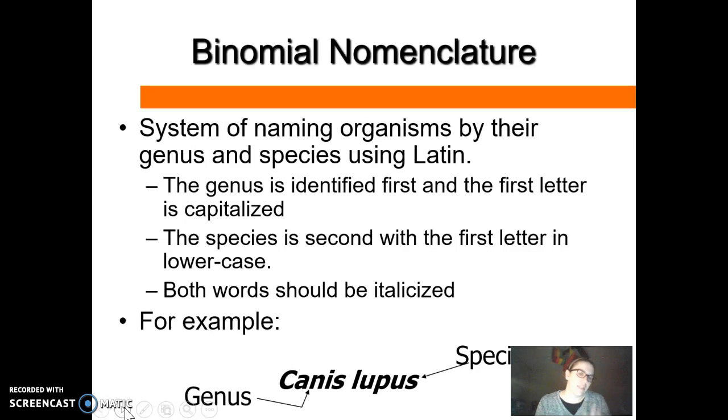Now, this example is also bolded so that you guys can see it, but you should not write them in bold. You can bold them, but it's not a standard part of the practice. So the three things that you do to make sure that it's a clear scientific name is you capitalize the genus, you leave the species in lowercase, and you italicize both words.